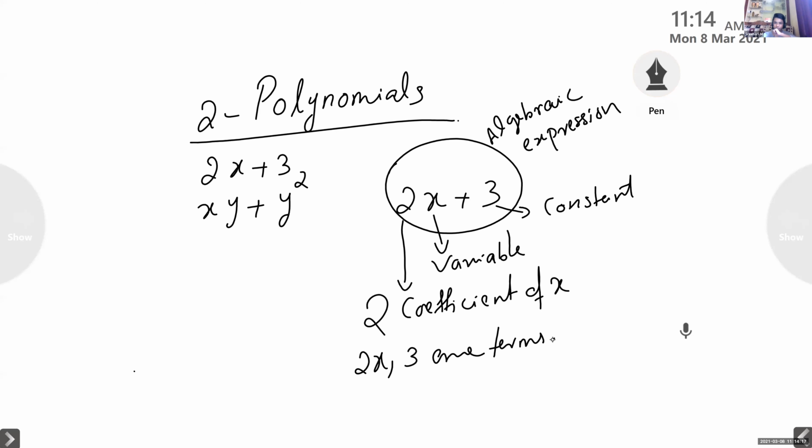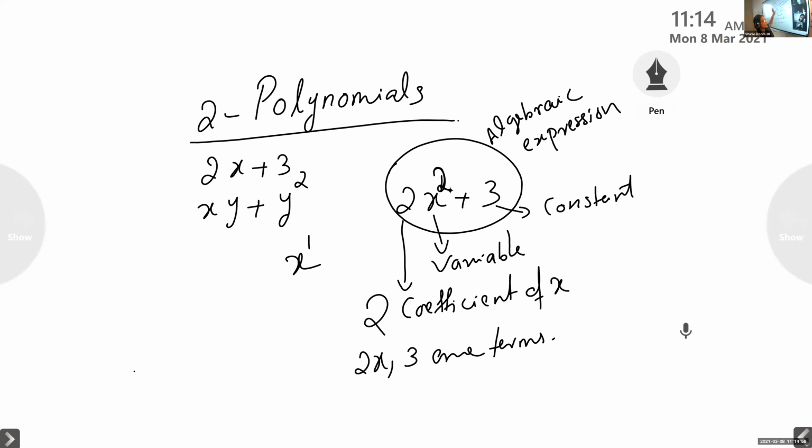And for this algebraic expression, what is its power? Power means the power of the variable. Power of an algebraic expression means the power of the variable. x means it is actually x raised to 1. There is no need to write that 1. Usually we will write x itself. But actually it is x raised to 1. If it is x square, this exponent is known as the power of this algebraic expression.